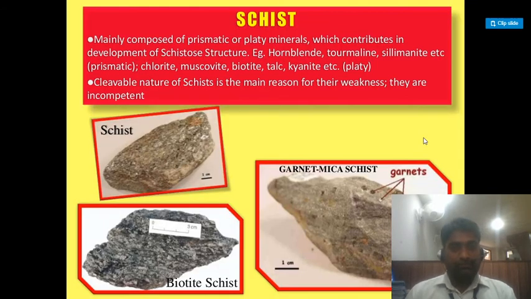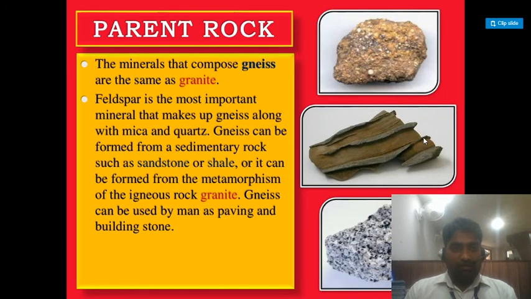Schist, mainly composed of prismatic or platy minerals which contribute to the development of schistose structures. Prismatic examples: hornblende, tourmaline, sillimanite, etc. Platy: chlorite, muscovite, biotite, talc, kyanite, etc. The cleavable nature of the schist is the main reason for their weakness when they are incompetent. Examples: biotite schist, garnet mica schist.